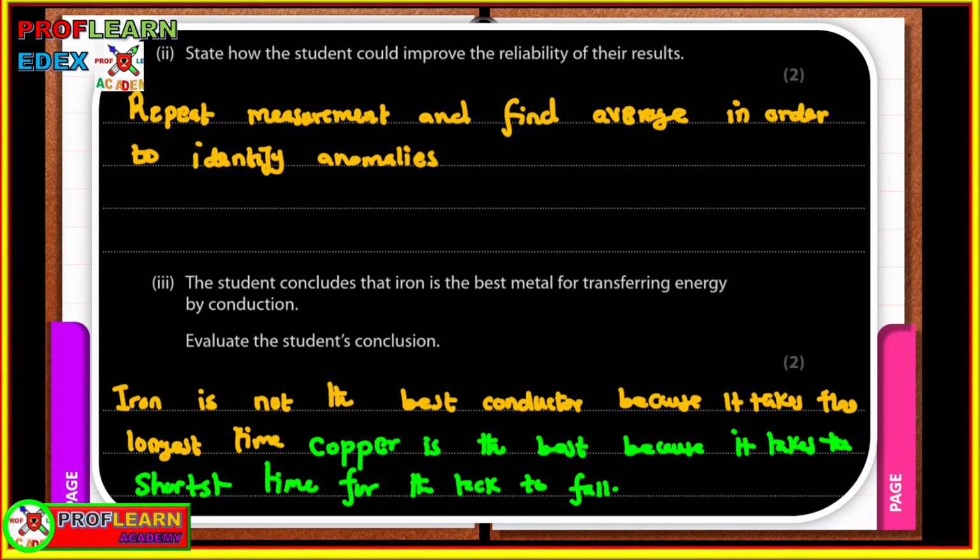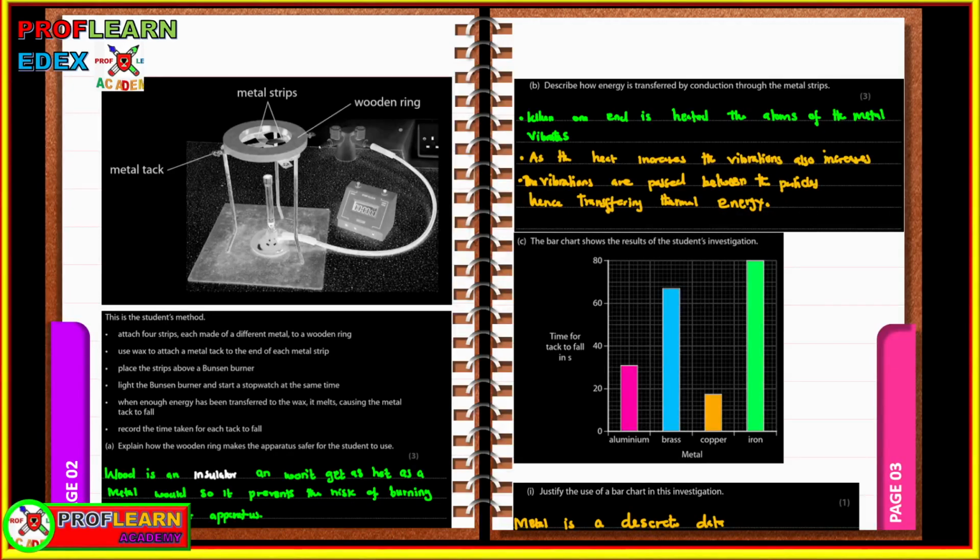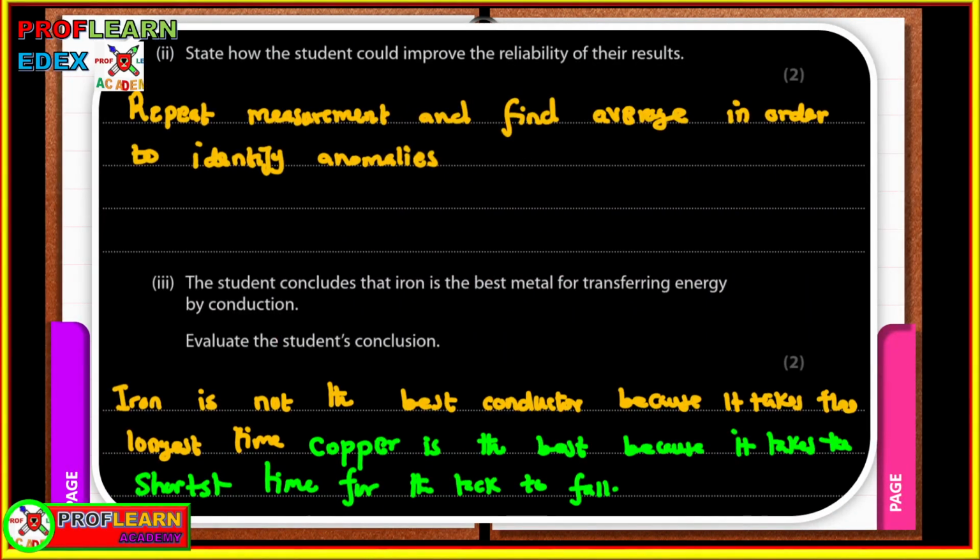So state how the student will improve the reliability of this result. This is just by repeating the measurement and finding the average in order to identify the anomalies. Also, the student concludes that for the best method of transferring energy by conduction, iron is the best. No, that's not true, because if you look at this, iron takes the longest time. So there are better conductors like copper, brass, and aluminium, whereby copper is the best. So iron is not the best conductor because it takes the longest time. So copper is the best.